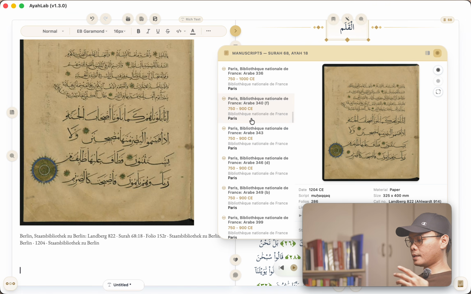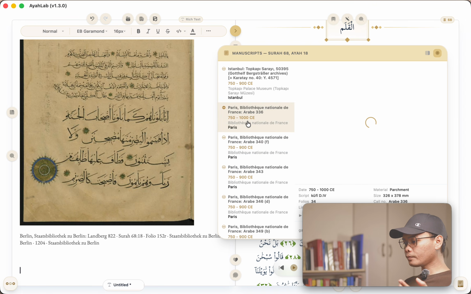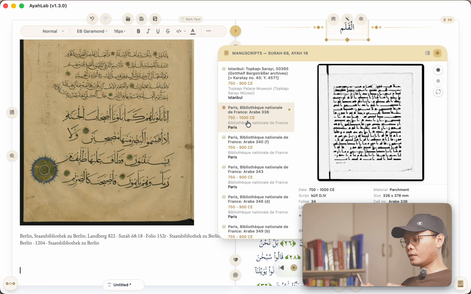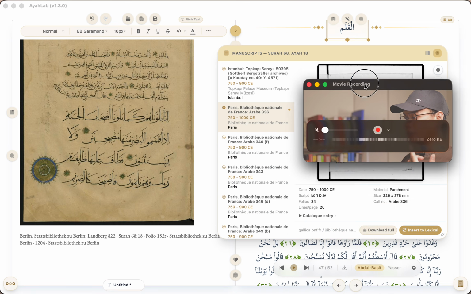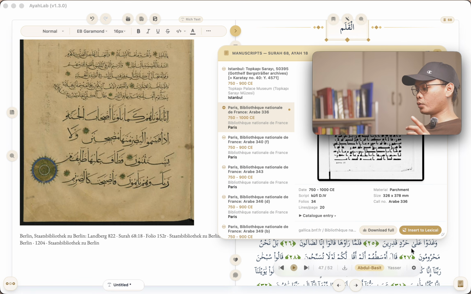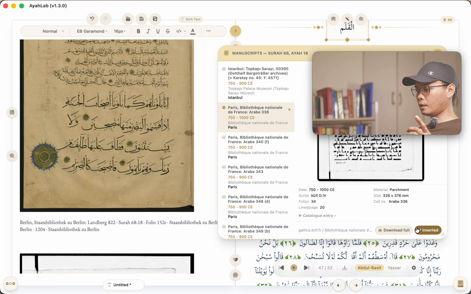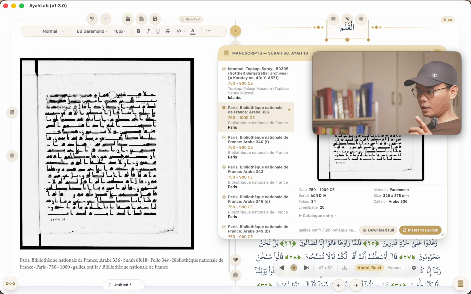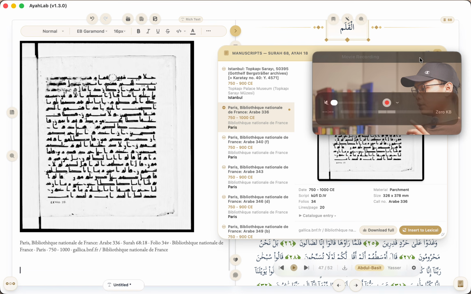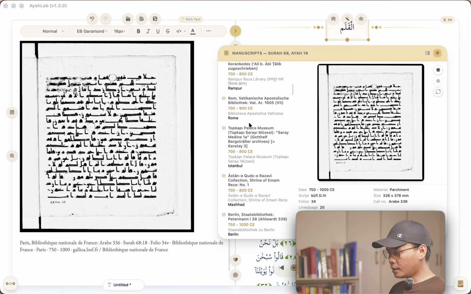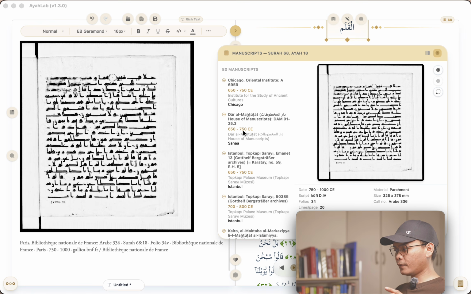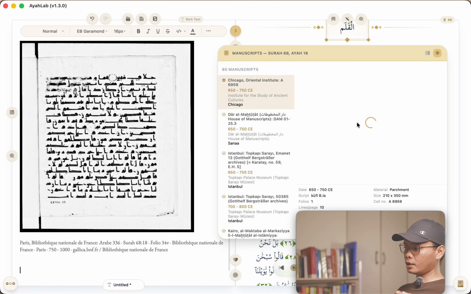So let's just try to explore another one. Let's see how it will look, right? And this one should be a bit faster compared to before. But again, it still depends, of course, on the server available from the provider. So as you can see here, we have another one. It's in black and white, dated 750 to 1000. If I click insert lexical, you can see I have it here already, right? So I can click enter again. And then let's go even earlier, 650 to 750. Okay, let's see this one, Chicago Oriental Institute.